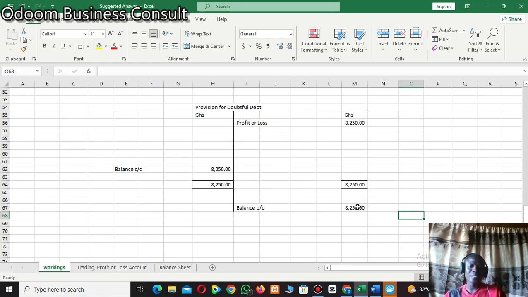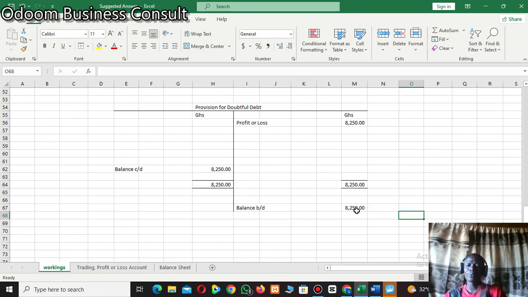Put it in your mind, because the implication of this is that out of the amount that we are expecting from our debtors, 8,250 cedis cannot be recovered from our debtors. So we are saying that 8,250 of such amounts that we are expecting from our customers cannot be recovered.